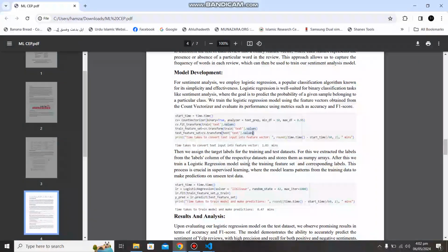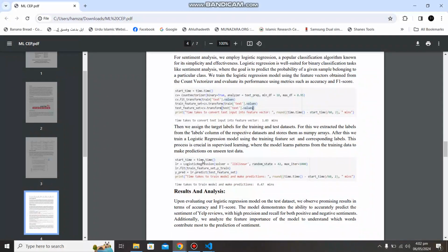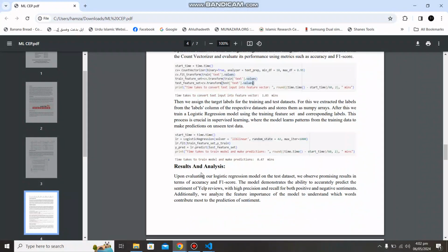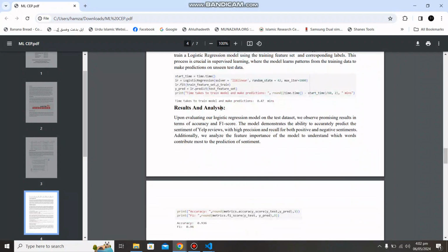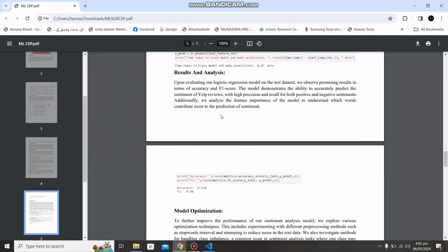Before implementing logistic regression, we have also converted our text into feature sets, as it is a necessary step while implementing a machine learning model. After converting it into feature vectors, we have then passed it to the logistic regression function of the sklearn library, and predicted using test feature sets. And then we came to know that our model accuracy is 0.936 and F1 score is 0.96.